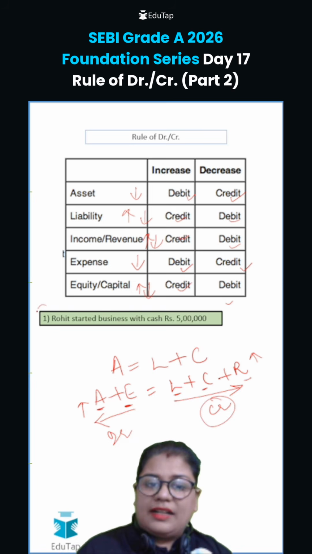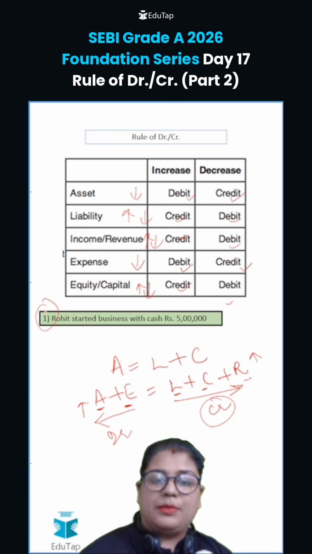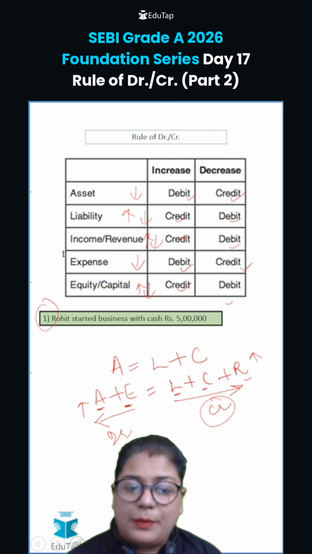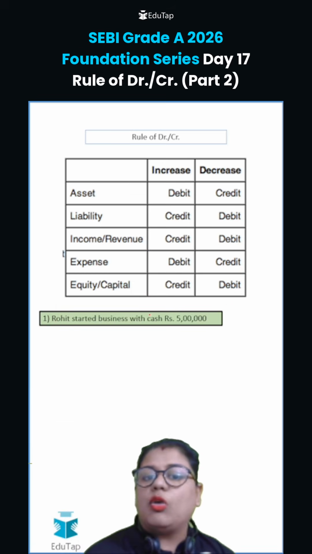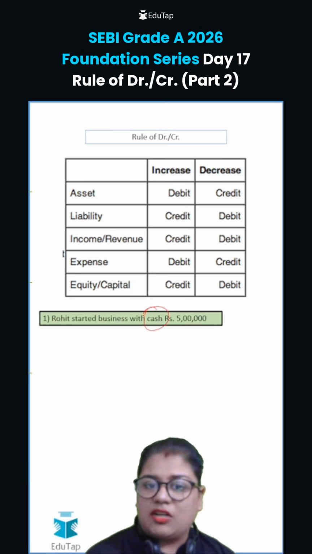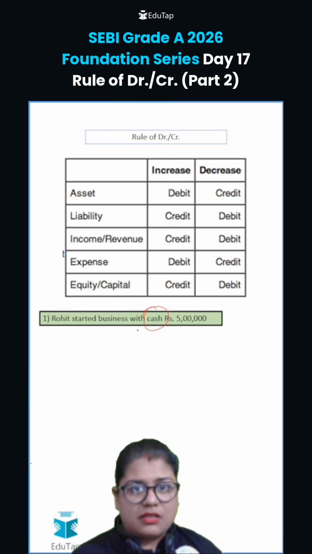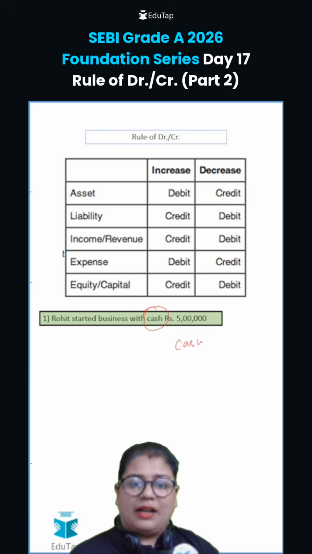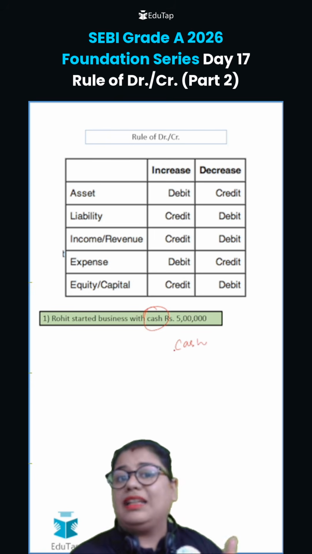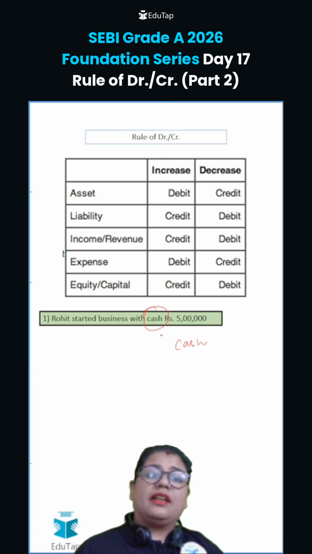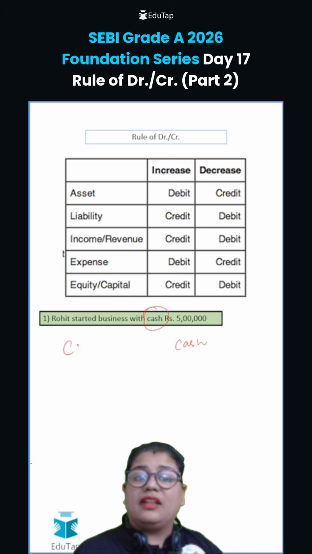Now, on a similar line, let us understand this question. Rohit started business with cash of 5 lakh rupees. So now you tell me which two accounts are impacted here. One is the cash account, because he is keeping cash into the business. ठीक है, तो cash account impact होगा, और दूसरा because he is bringing in some money. So when he is bringing in some money, he is the owner. So he is bringing in capital.